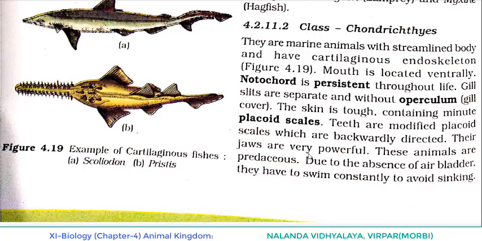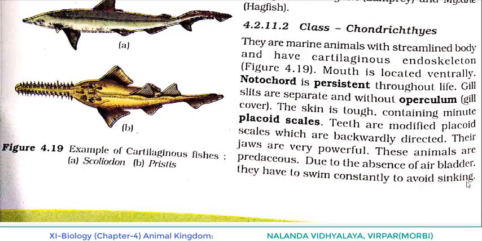Their jaws are very powerful because they come under the division Gnathostomata, which means they bear jaws. So what's the point we are saying here? Their jaws are very powerful, very strong. These animals are predaceous, meaning they catch prey and eat. Due to the absence of an air bladder, they have to swim constantly to avoid sinking.